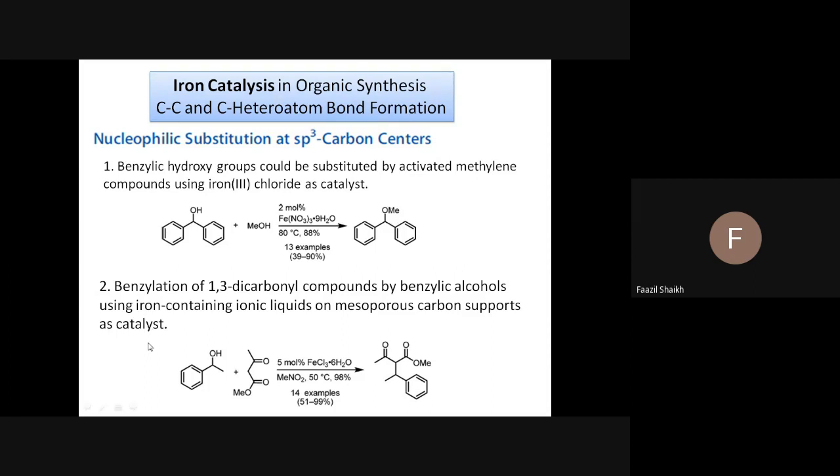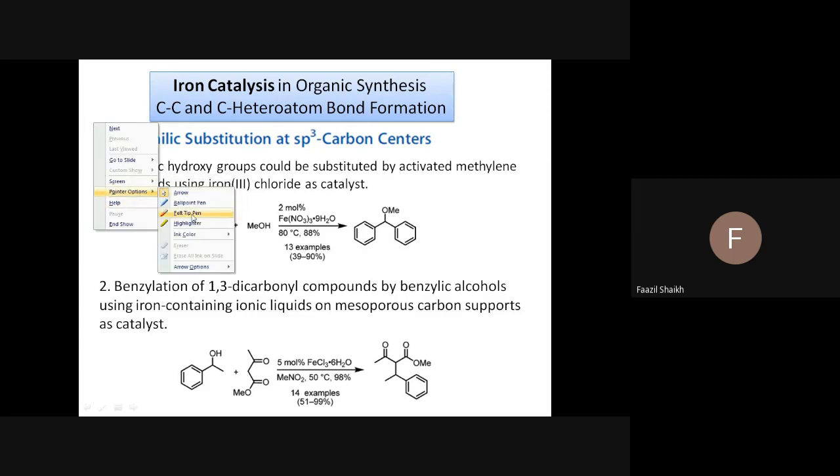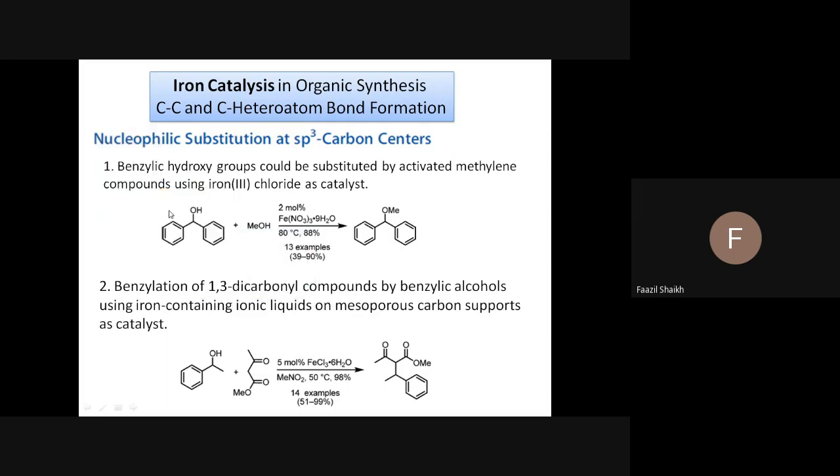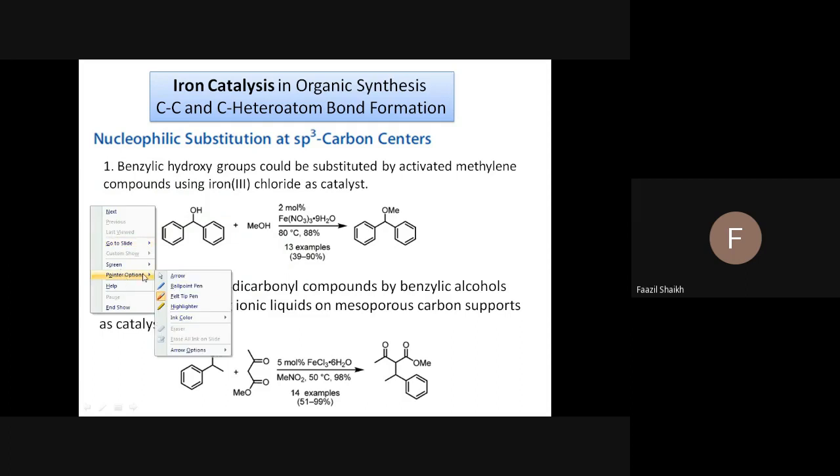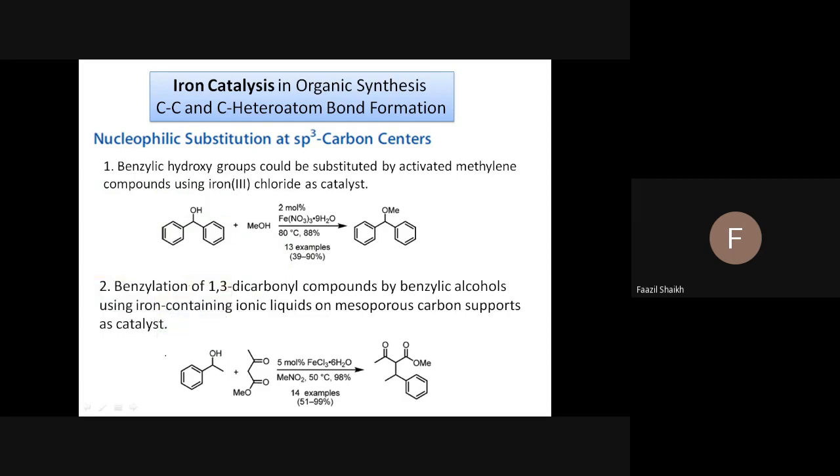We go for a second reaction. It is again the same, but see here. In this also the same benzylic OH is there, and here we have changed the nucleophile.